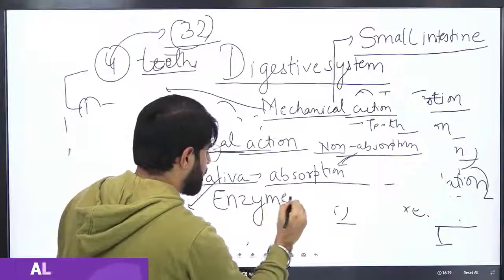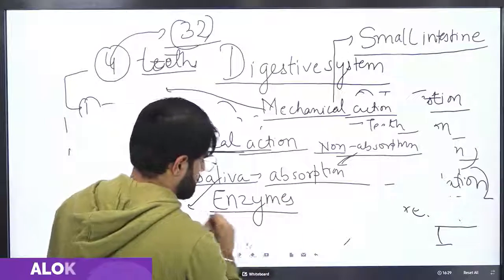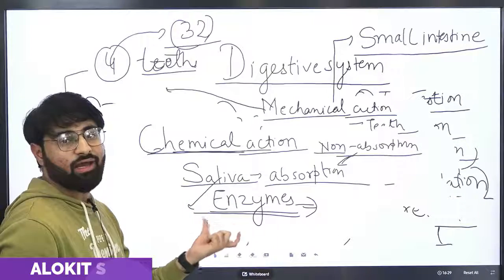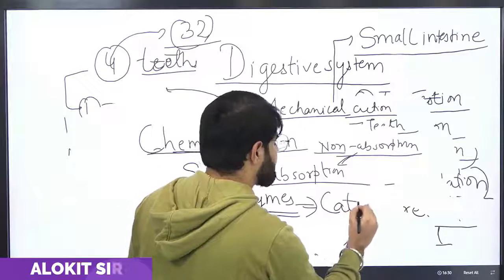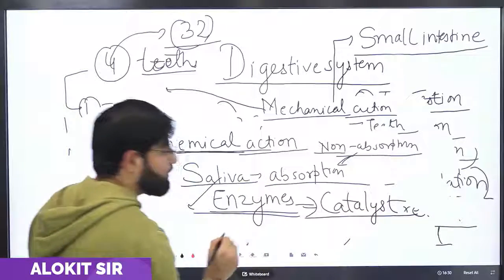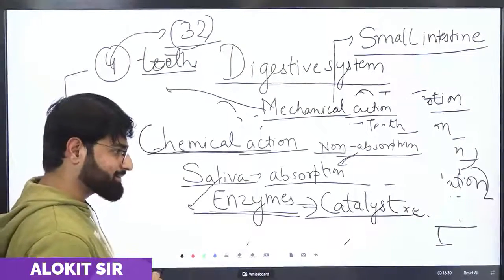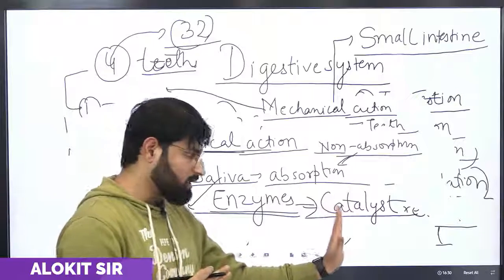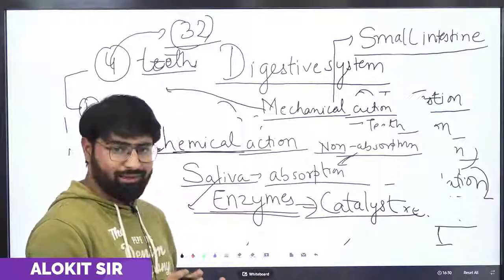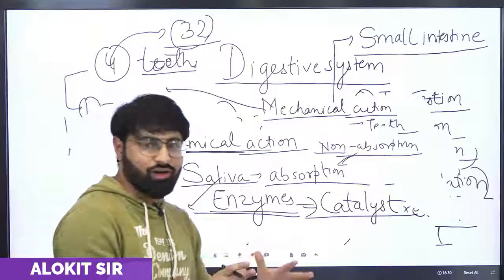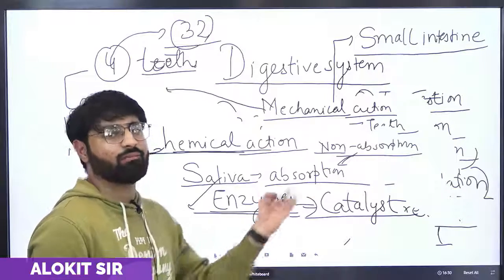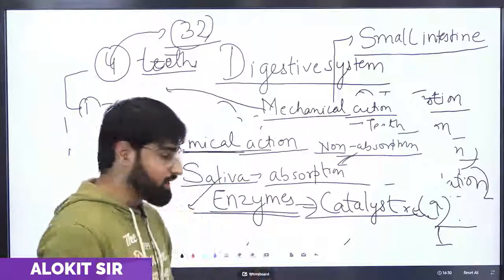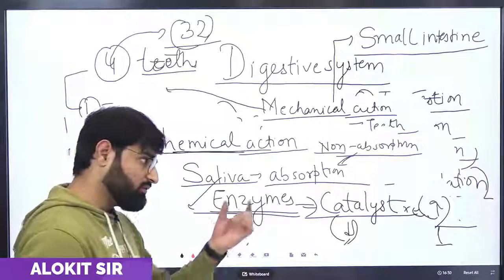Let me go through the term enzyme. What is an enzyme? An enzyme works as a catalyst in our body. What is the function of a catalyst? The term catalyst comes from chemistry. A catalyst increases the rate of reaction, and it can also decrease the rate of reaction. That is the main function of a catalyst.